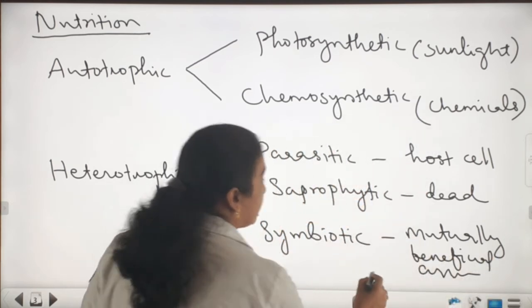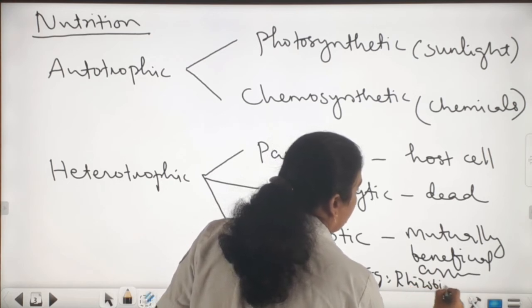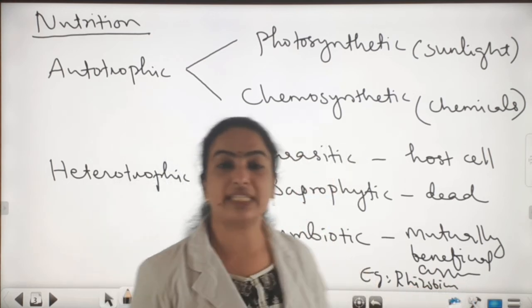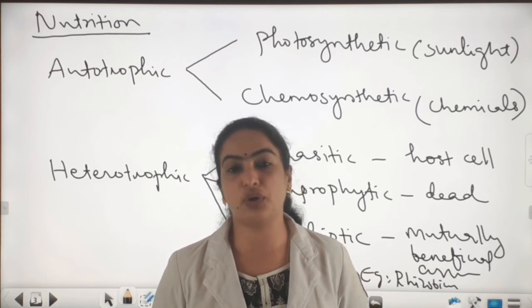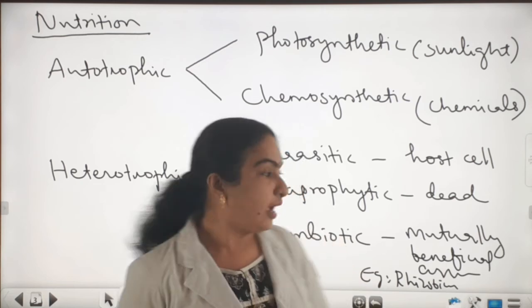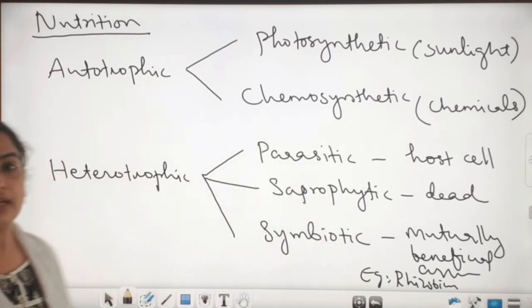You already learned the example, rhizobium. Rhizobium bacteria help to fix atmospheric nitrogen, and they are there in the root nodules. And these are the types of heterotrophic nutrition in bacteria.